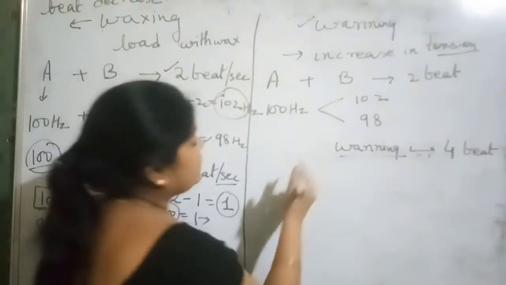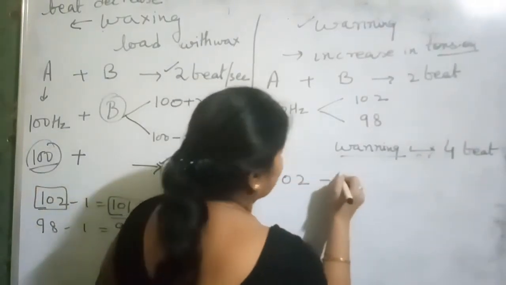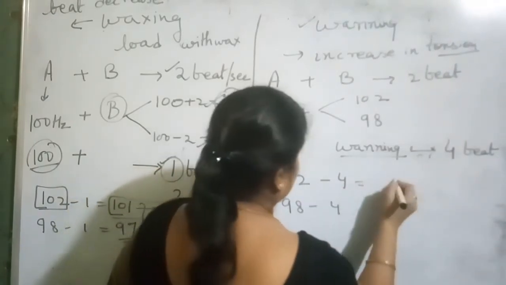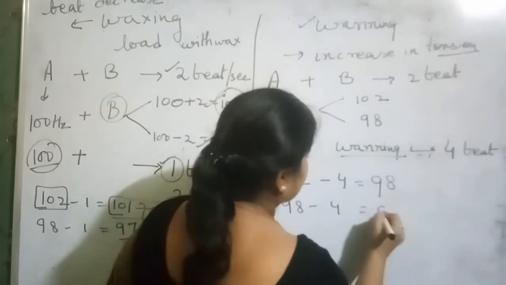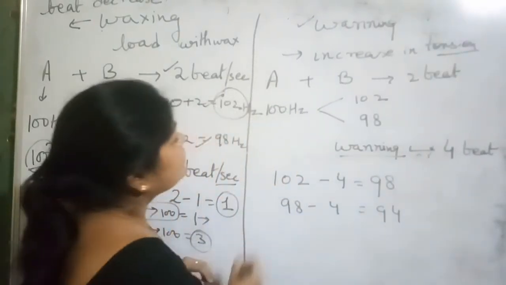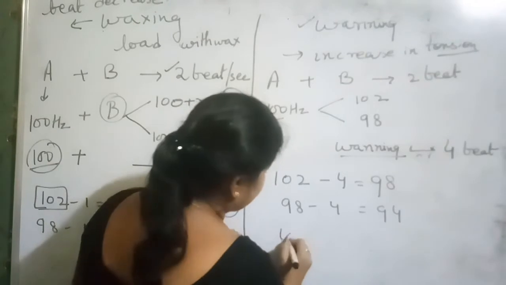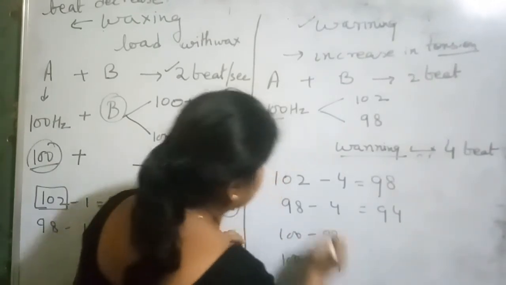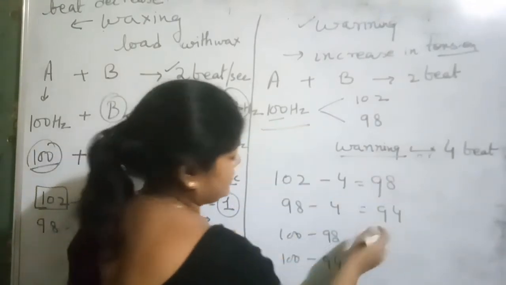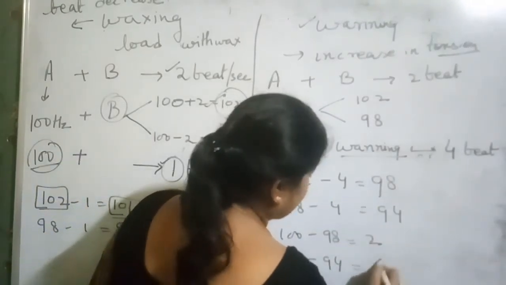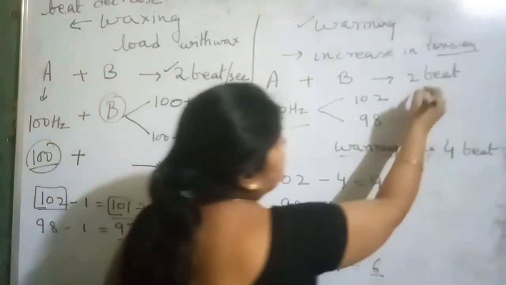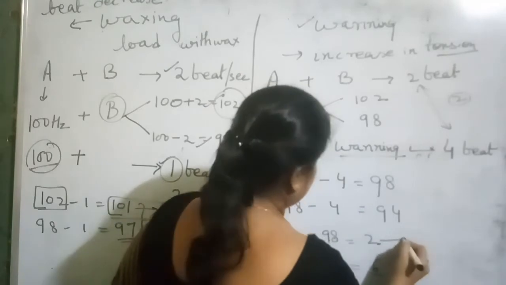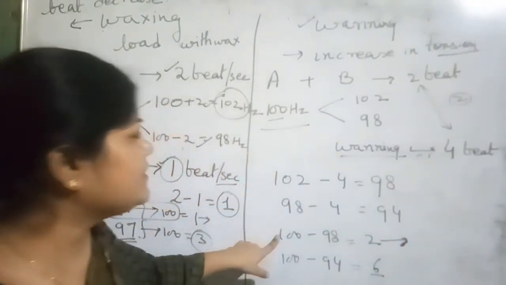Okay, either we can also write, we get the example of 4 beats per second. Now we just subtract 102 minus 4 and 98 minus 4. We get 98, and here we get 94. Clear? Now subtract 100 with 98 and 100 with 94. Here we get 2 and here we get 6. And the difference between them is 2 beats. So this case will satisfy this.